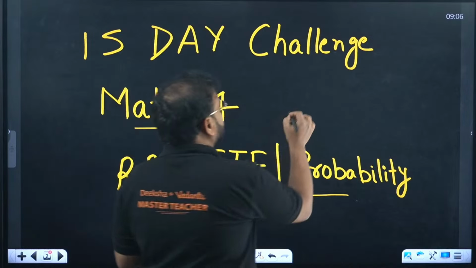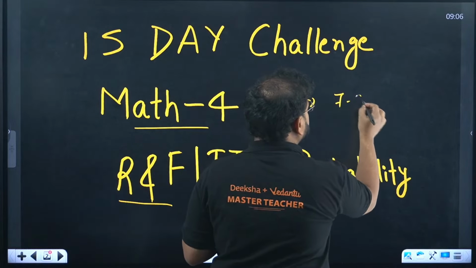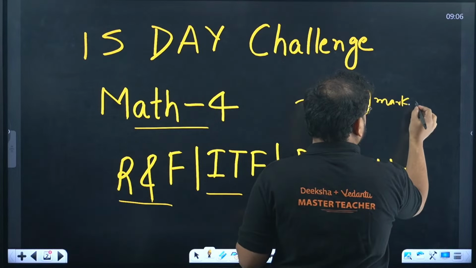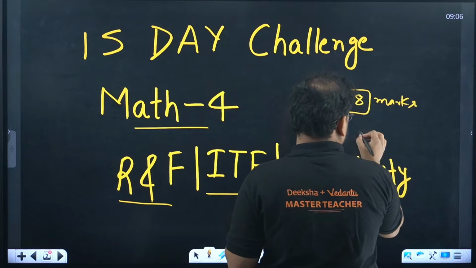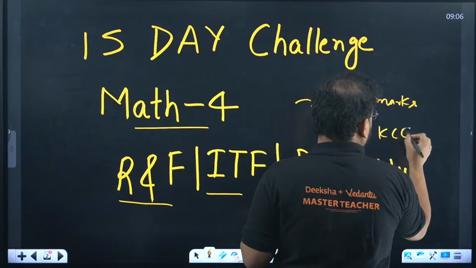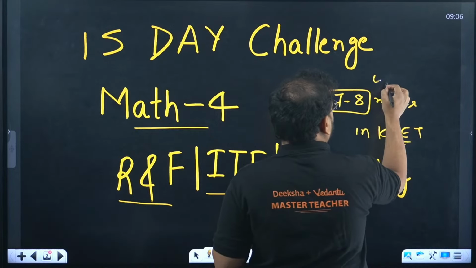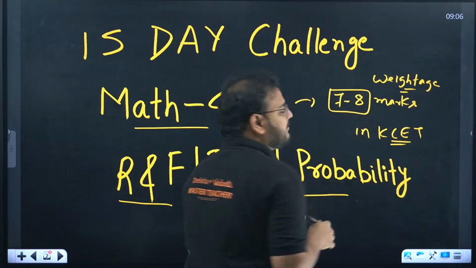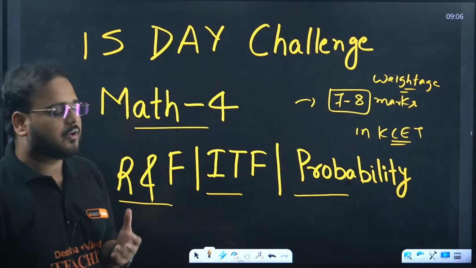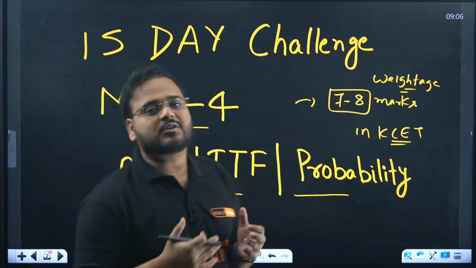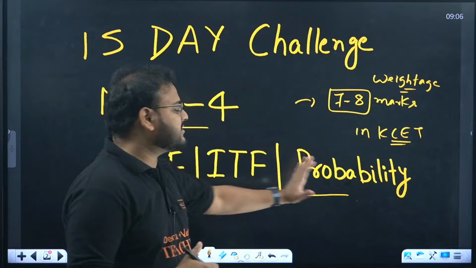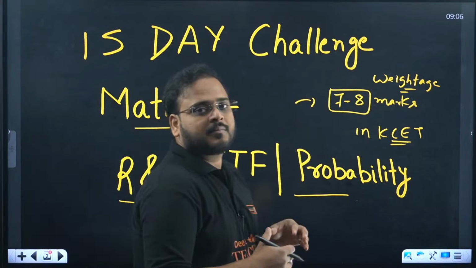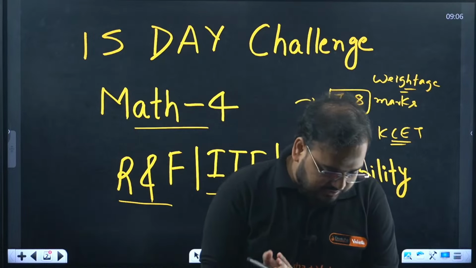If you look at the weightage, close to 7 to 8 marks in KCET come from these 3 chapters itself. So that's why it is important. And the good thing is these are 3 different chapters. Probability is not related to ITF and it's not related to relation and function. Still, it is good for us to learn these 3 basic chapters.